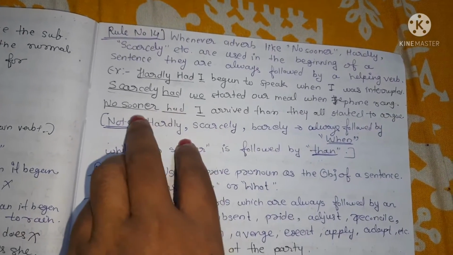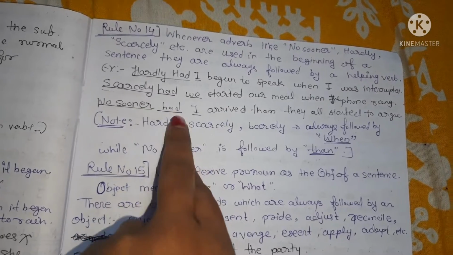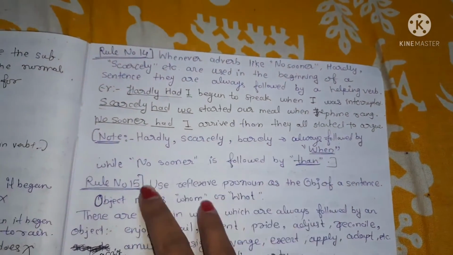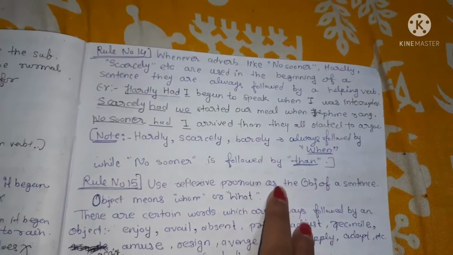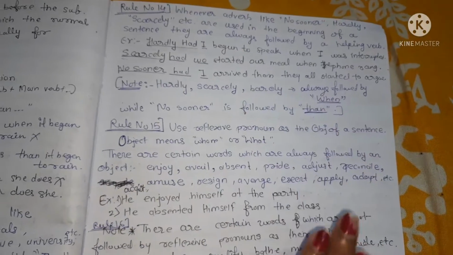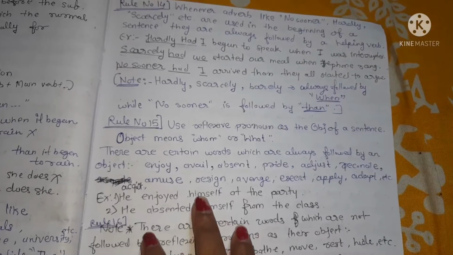"No sooner had I." We have seen this case before. Here inversion is used. Hardly, scarcely, barely are always followed by "when", and no sooner is always followed by "than". Remember this: no sooner than, and hardly, scarcely, when. Okay.